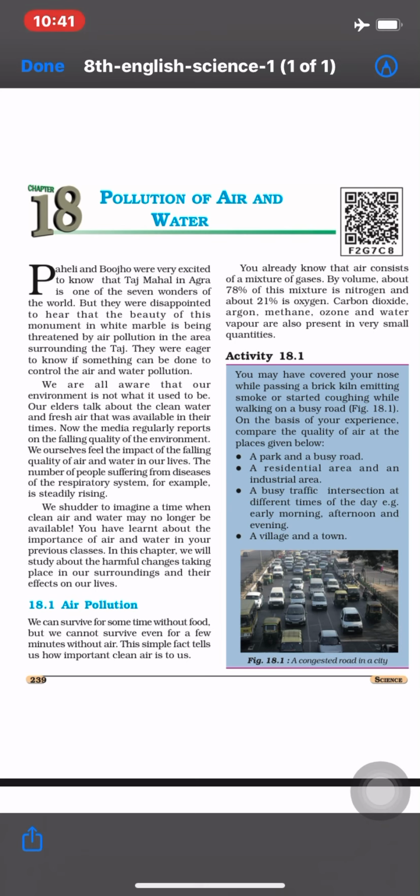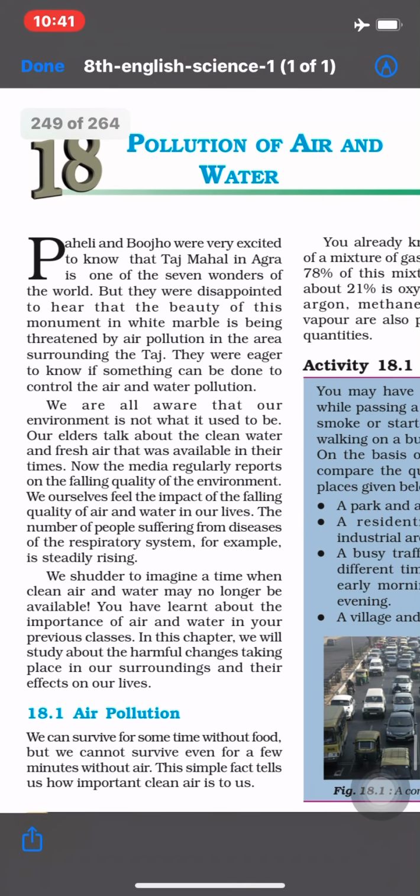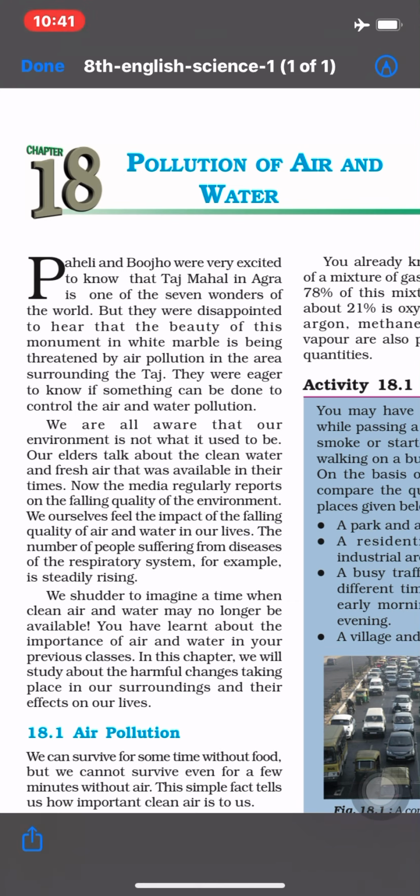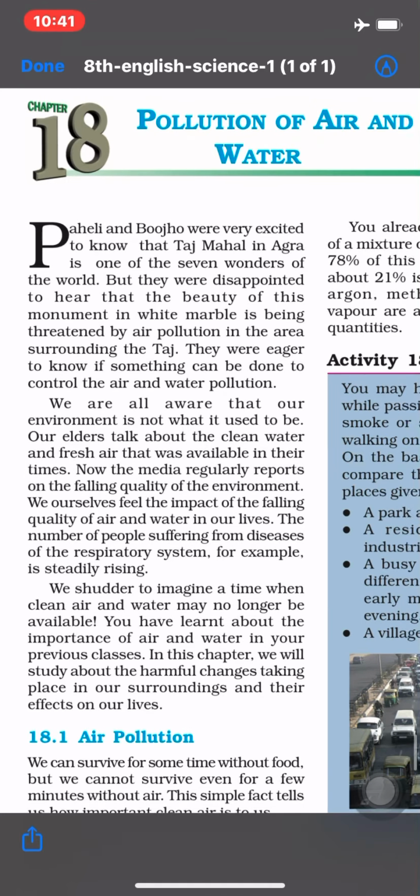So this is the 8th standard last lesson, that is chapter 18, pollution of air and water. In this chapter we are going to see about the pollution of air and the pollution of water. How to reduce the pollution of air and water also we are going to see in this chapter. Okay, so let us start the chapter.